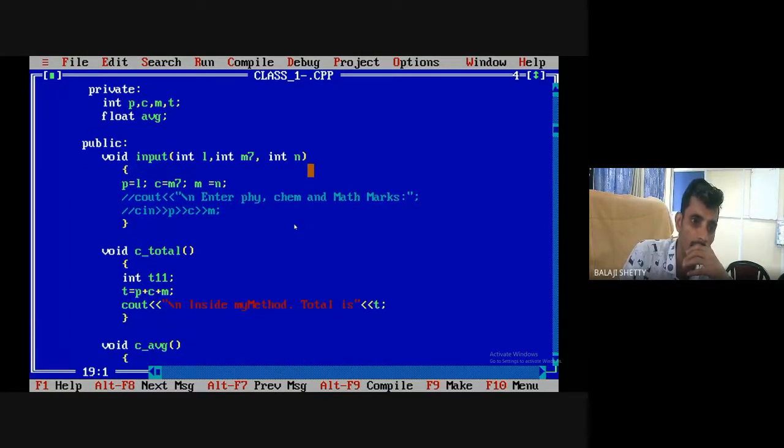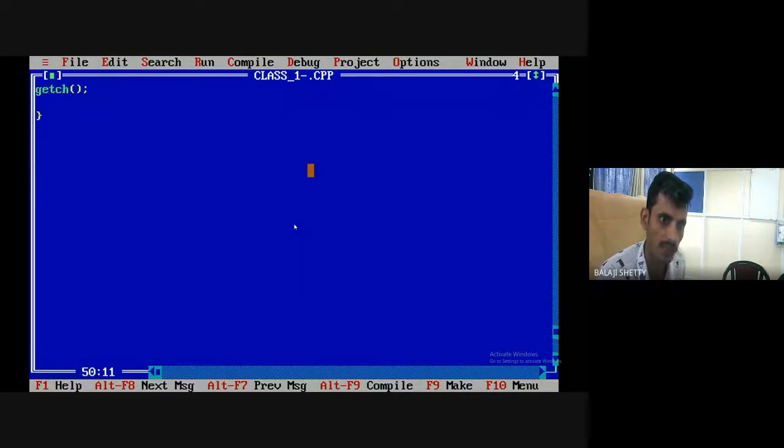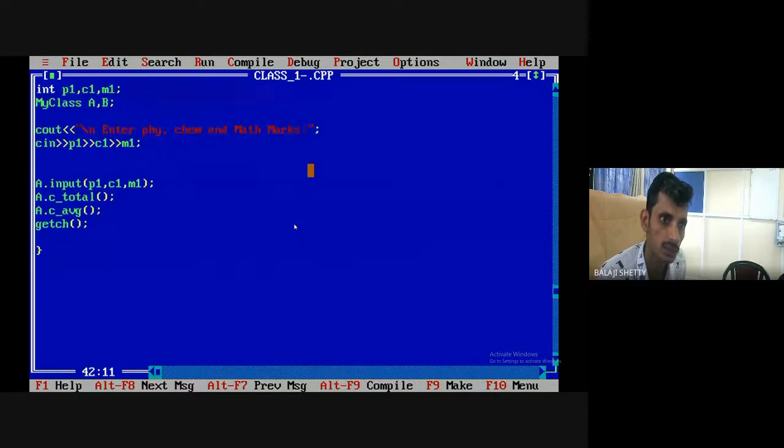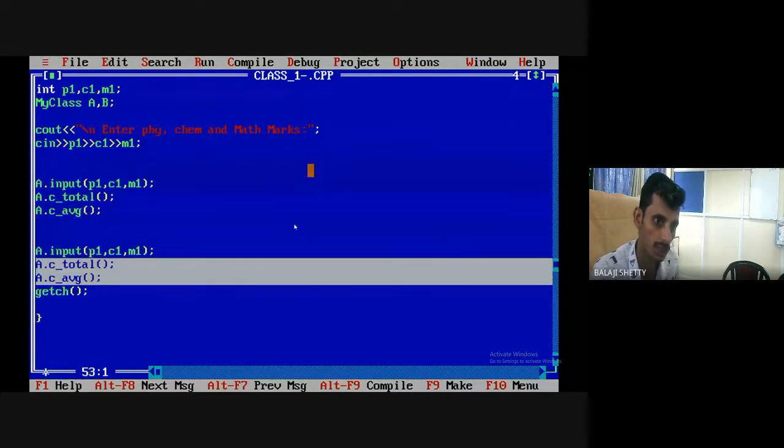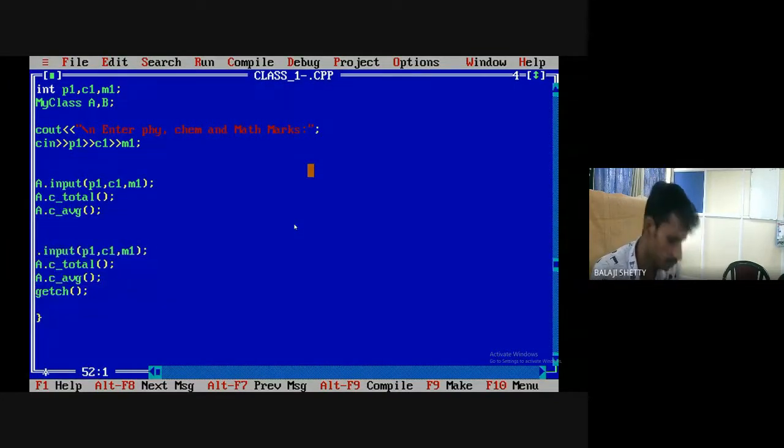Again, here I can take integer. I can modify the same source code. A program can be written in multiple ways. Here, this is only one object. Write the same code for the second object, B. Control insert, shift insert, and here just type B.